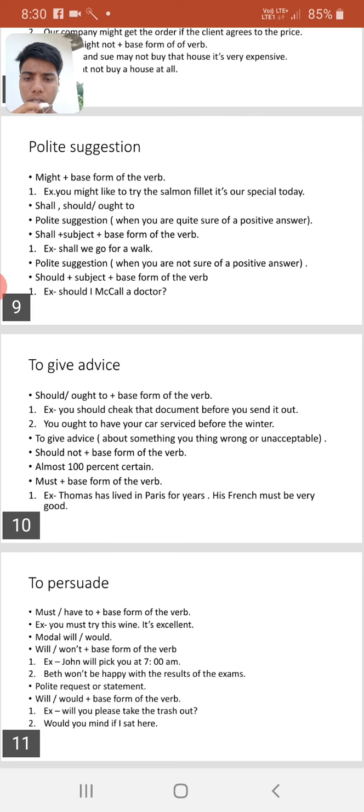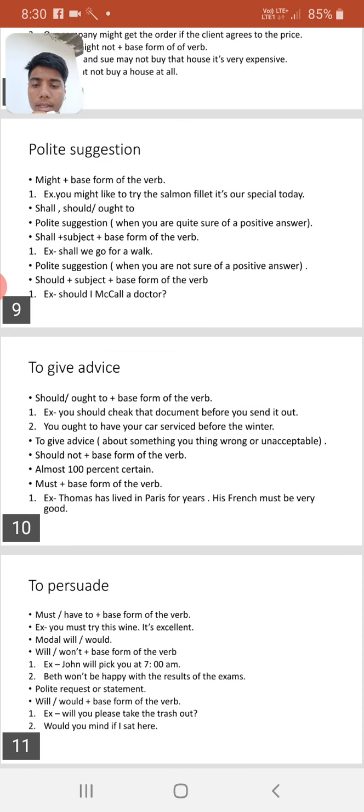Almost 100% certain. Must plus base form of the verb. Example: Thomas has lived in Paris for a year. His French must be very good. To persuade, must, have to plus base form of the verb. Example is: you must try this wine. It's excellent.